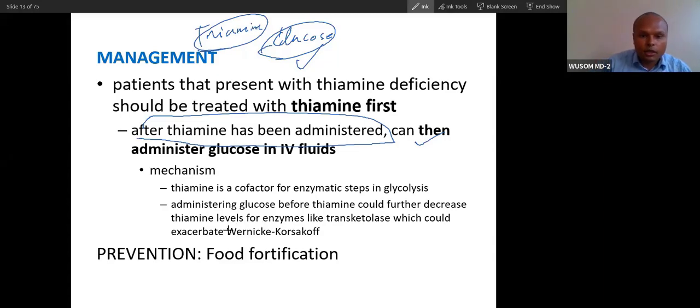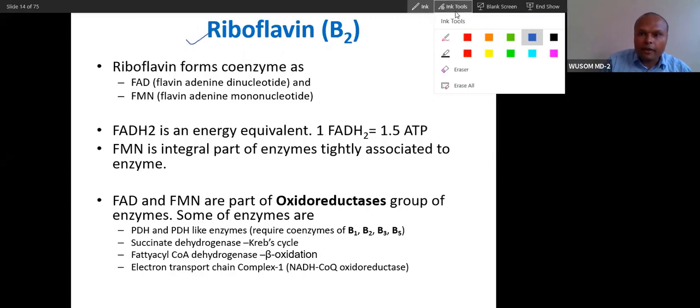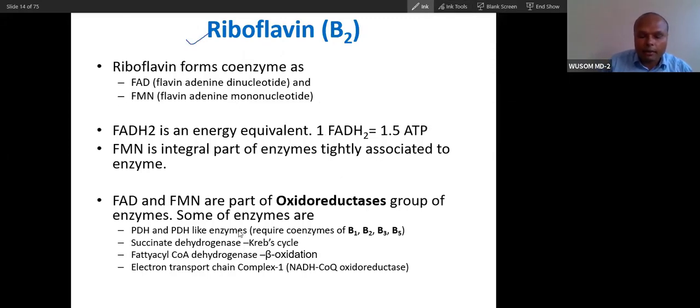And prevention: these days, food fortification is done. Food is added with thiamine. Now riboflavin. So what is riboflavin? FAD and FMN. These are helpful in oxidation reduction reactions.